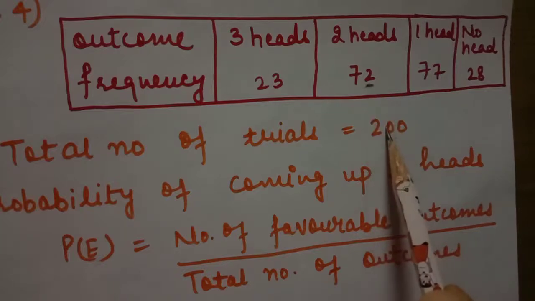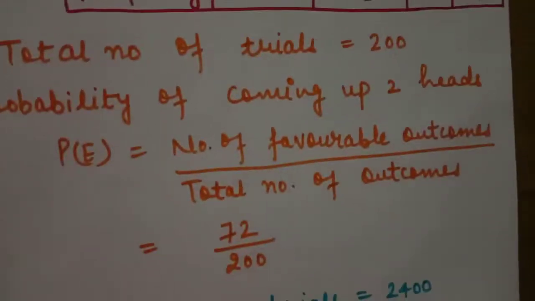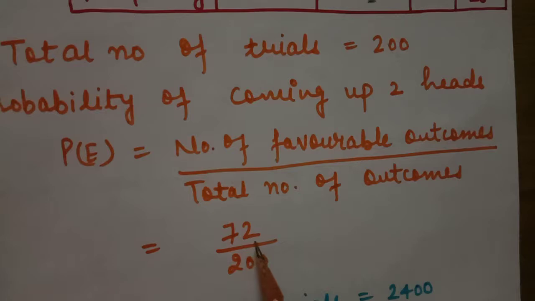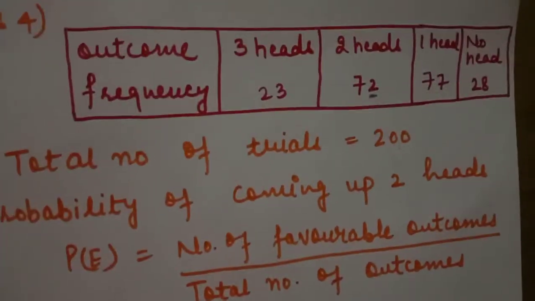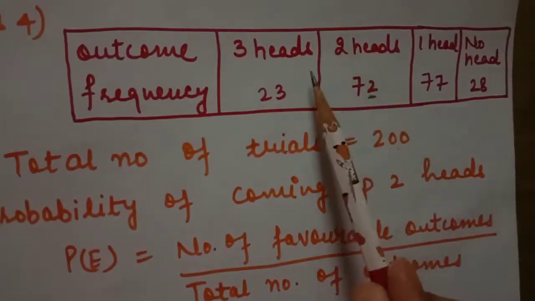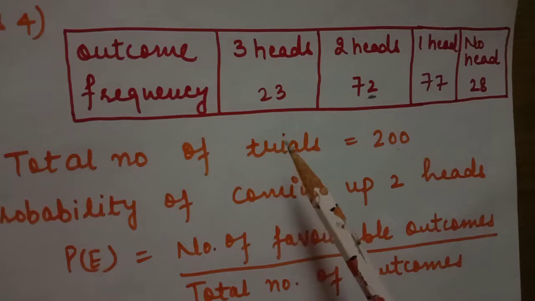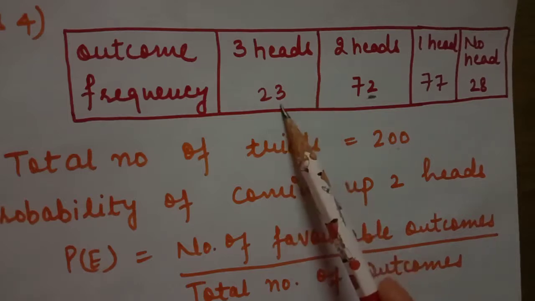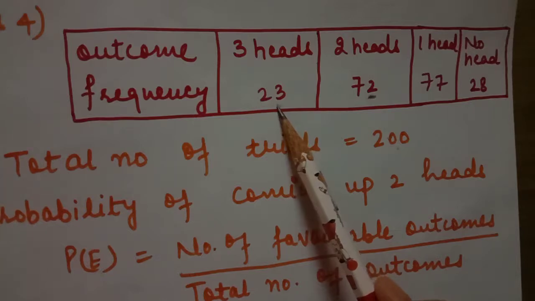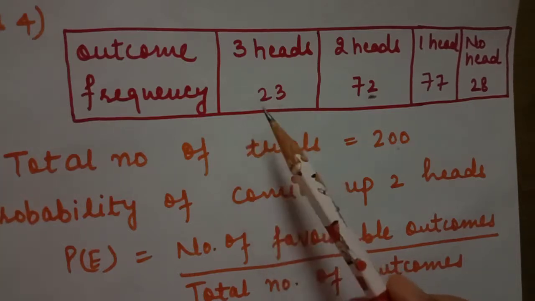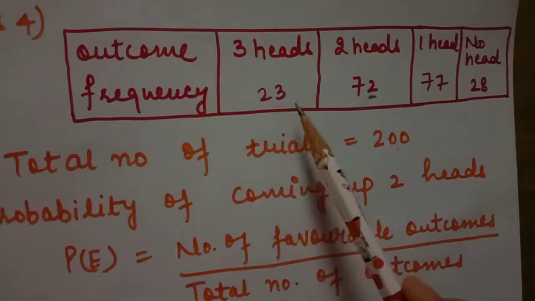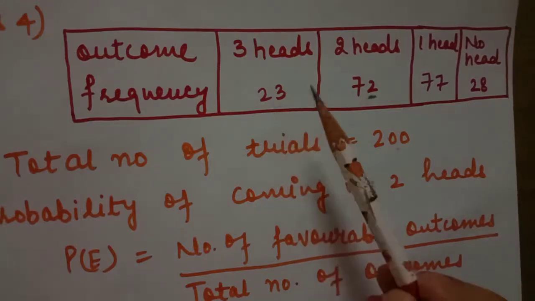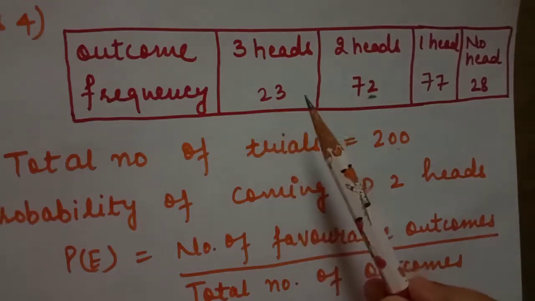We know the total number of outcomes, so the probability of coming up 2 heads is 72 divided by 200. Students, if I ask what is the probability of coming up 3 heads, then definitely 23 divided by 200.